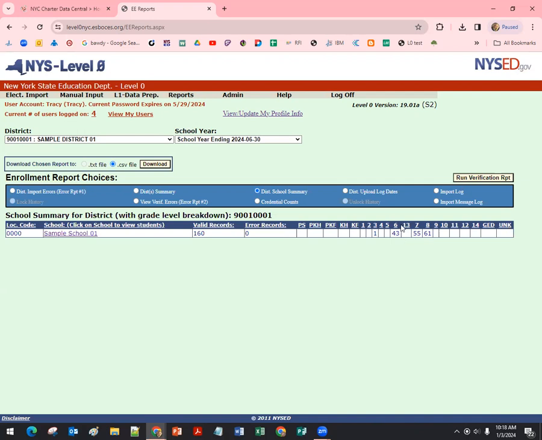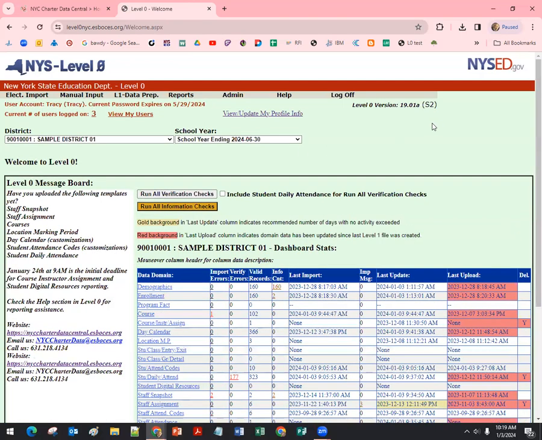And in some instances, especially the day calendar, like if school opened and only 6th graders got the building for a day, and you created a day calendar event record for that one single day for just 6th graders, but you have some students who are flagged as grade 13 in grade 6, you'd need to make sure that that day also includes grade 13. This is just a great place to look to see what the actual information in the background about your students in your school is in level 0.